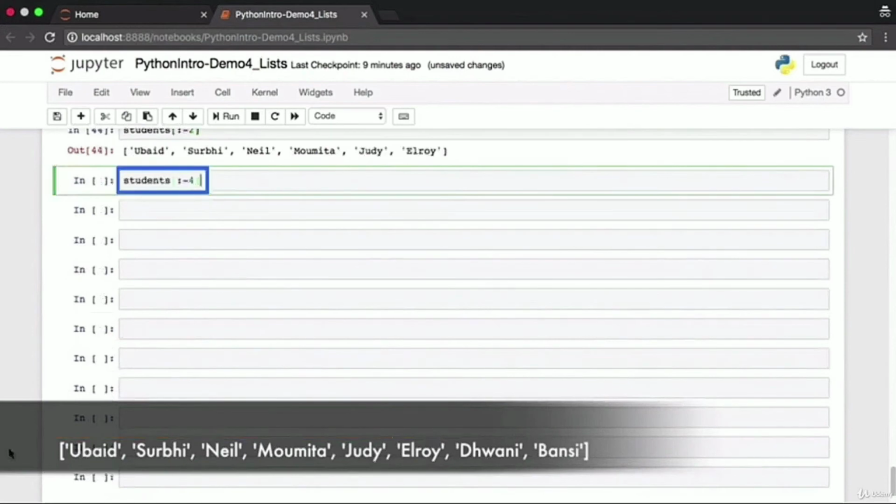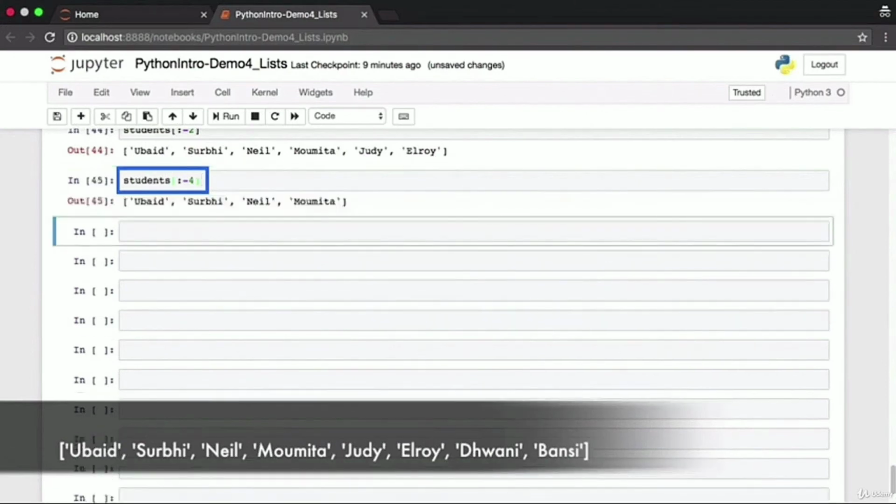Some more practice will make this clear. We want to start from the beginning of the list and go up to the fourth to last element in the list. We do not want to include the fourth to last element. So we go from Ubaid to Momita. Practice makes perfect. Let's see, we want the elements starting from index 1 going up to the second to last element.